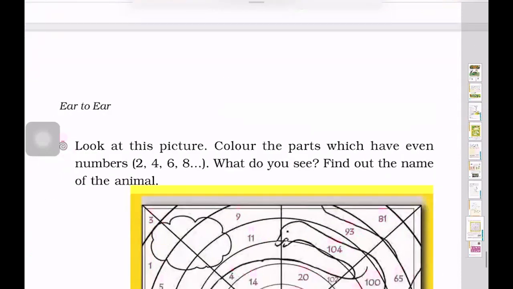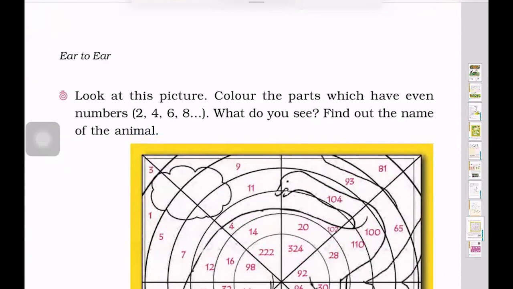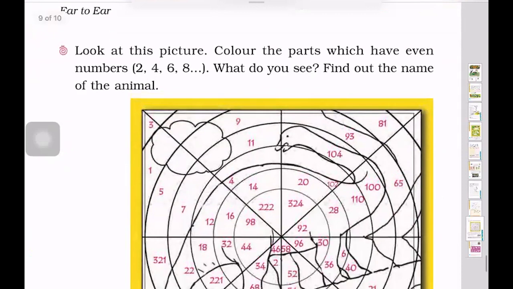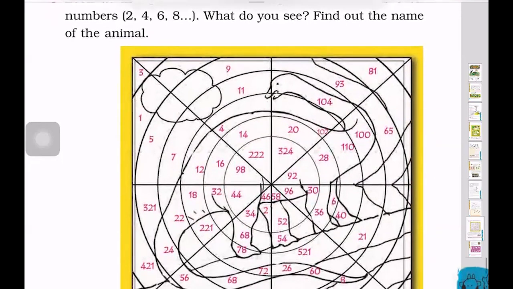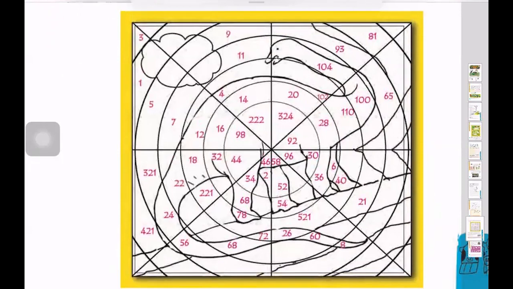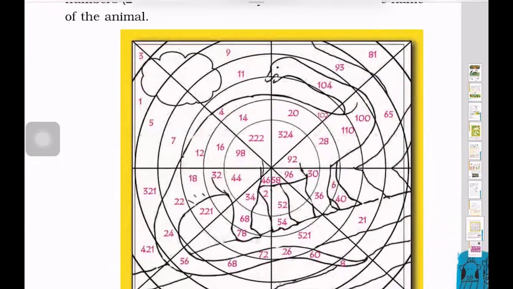Now, in this picture, you need to color the parts which have even numbers 2, 4, 6, say. What do you see? Find out the name of the animal. So we need to do this, okay? We need to color the parts having even numbers on it.